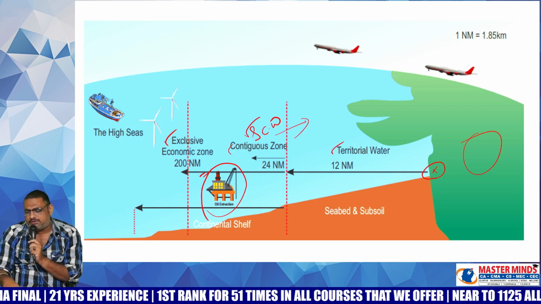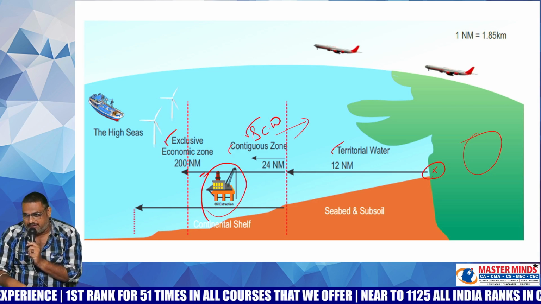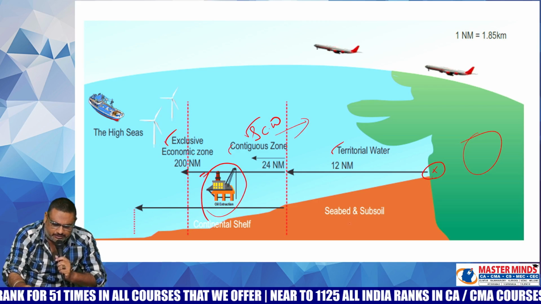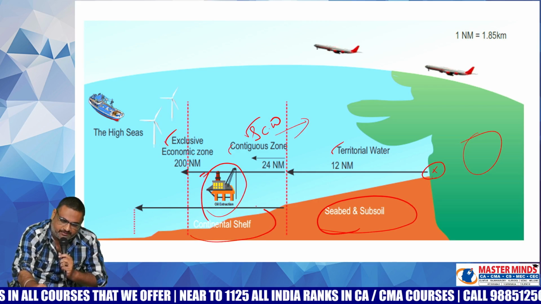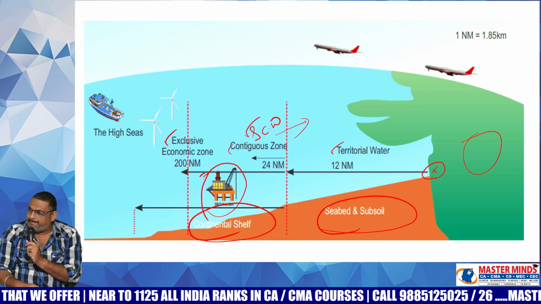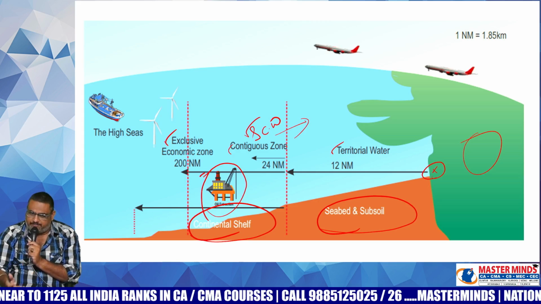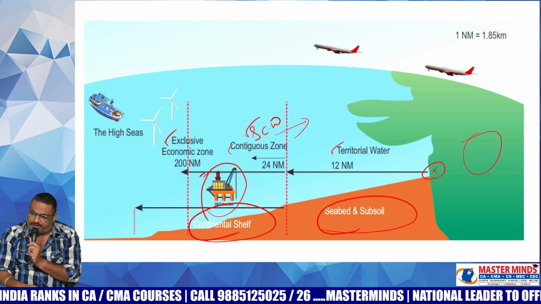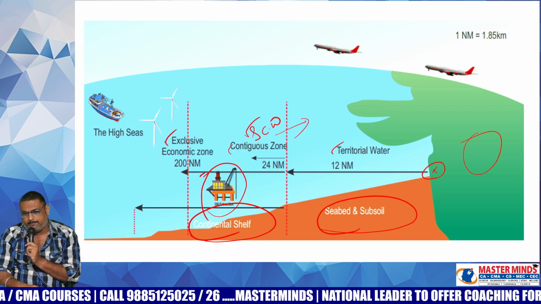Okay, sea waters belong to India, but not the land under the sea? No, the land under the sea also belongs to India. The land below the territorial waters is known as seabed and subsoil. The land below the exclusive economic zone is known as continental shelf. Both belong to India. To both these places also, section 1 will be applicable.